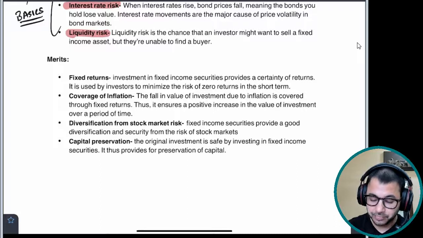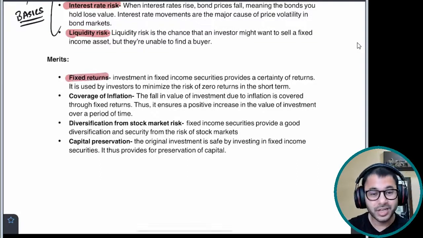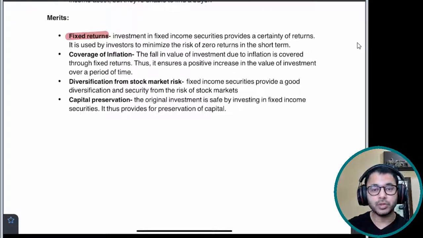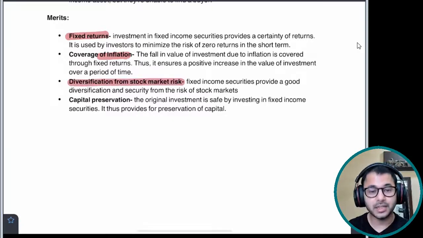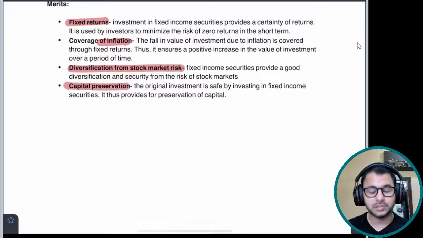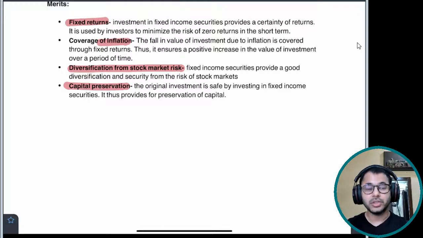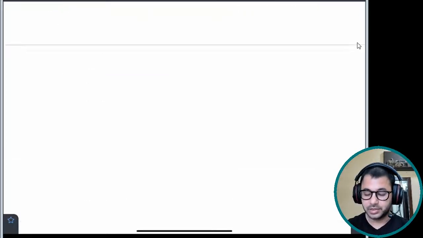What are the merits? Fixed return, of course, it's a very big merit, especially for people who are looking for a fixed return from their investment. Coverage of inflation, very important. Diversification from stock market risk, capital conservation or preservation, very important. So these are the merits and demerits that I've mentioned here.